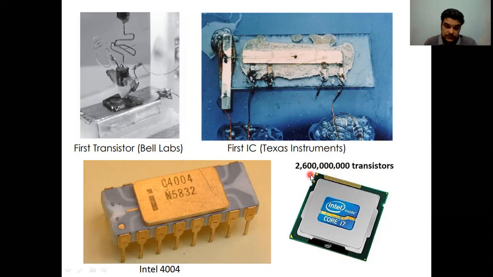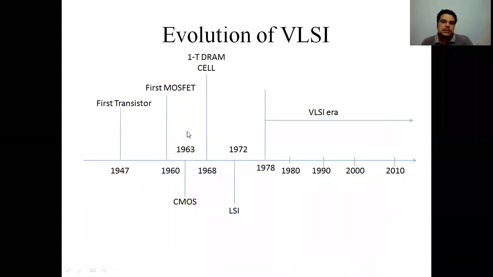This was invented around 2016-17. So in a span of 50 years, the number of transistors has increased dramatically. So this is basically the evolution of VLSI.